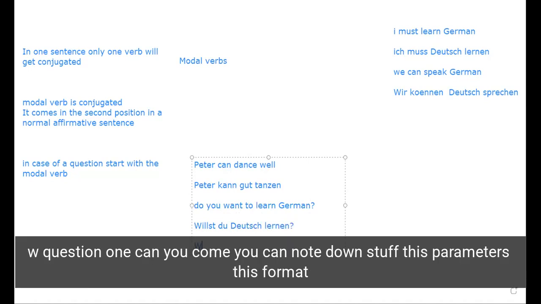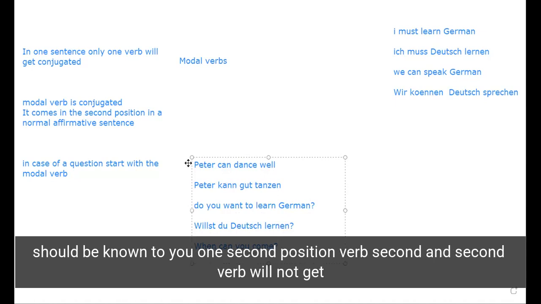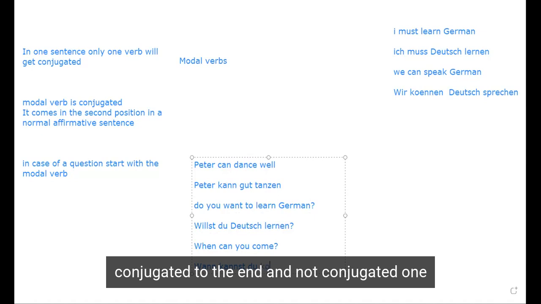We have the W question. When can you come? You can note down stuff. This format should be known to you. The modal verb is in second position, and the second verb will not get conjugated and goes to the end.